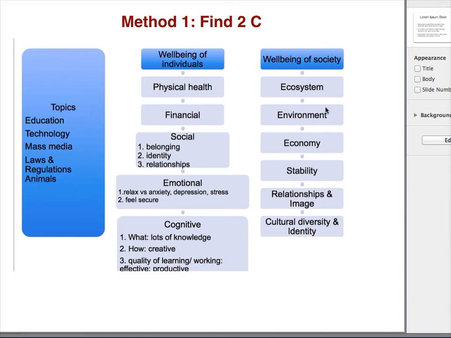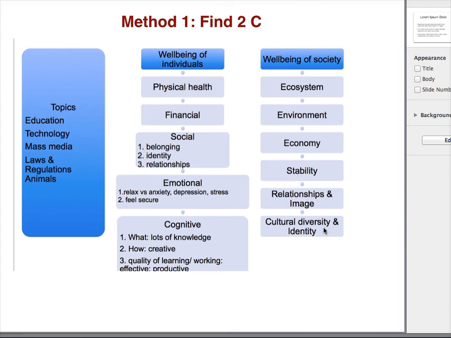Then this is related to society. Then in this column, we need to look for something that is related to culture, right? So the one at the bottom, cultural diversity and identity. Diversity means there are different cultures in a society. So in this case, definitely cultural diversity is one benefit after having different types of films. Okay, this is your first C.